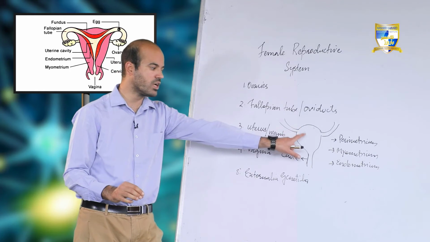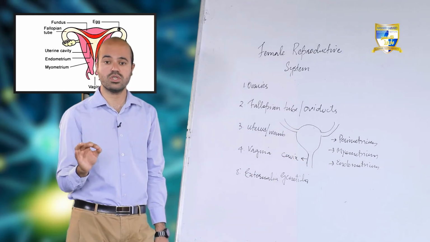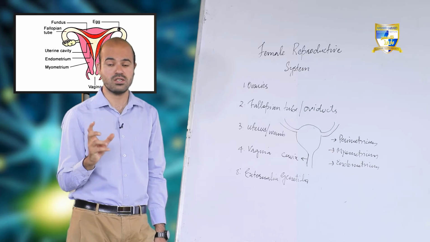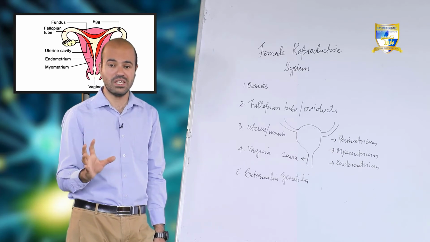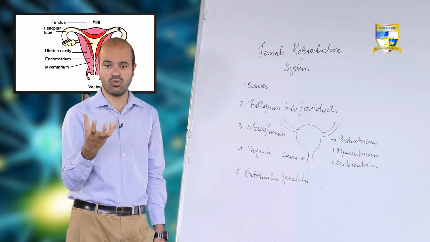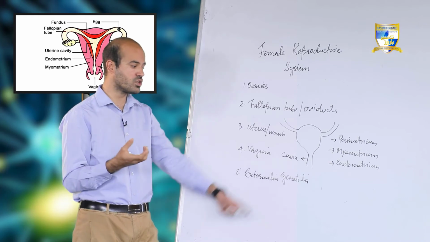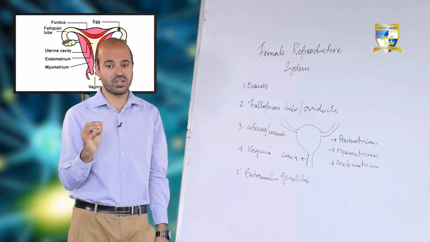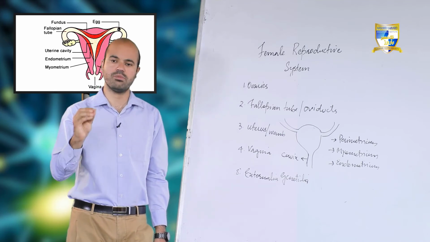But here the function of uterus is actually to harbor the fertilized ovum. That means simply to take the fertilized ovum. The function of uterus is to harbor the fertilized ovum. If it is unfertilized ovum, it will be degenerated.